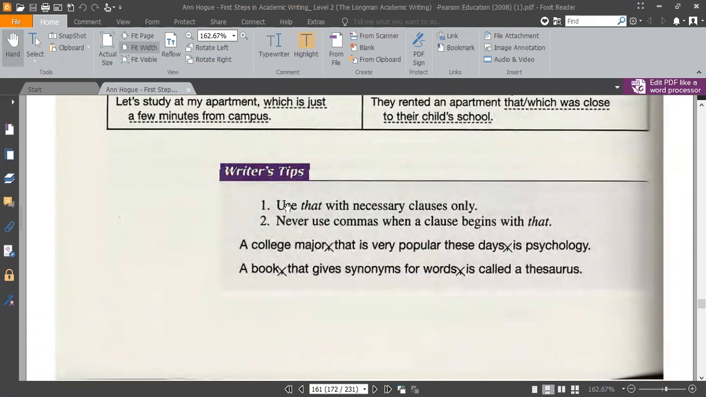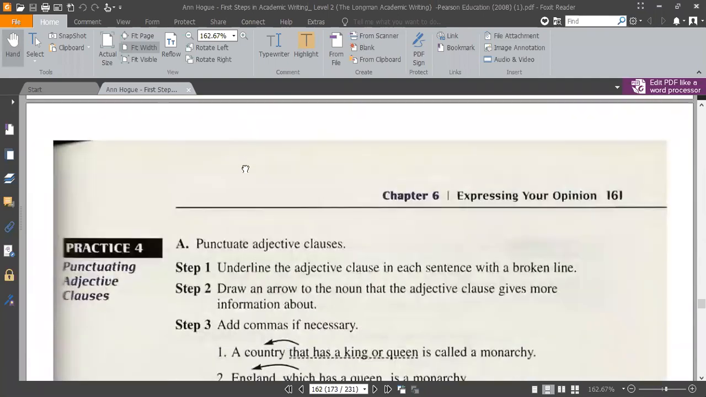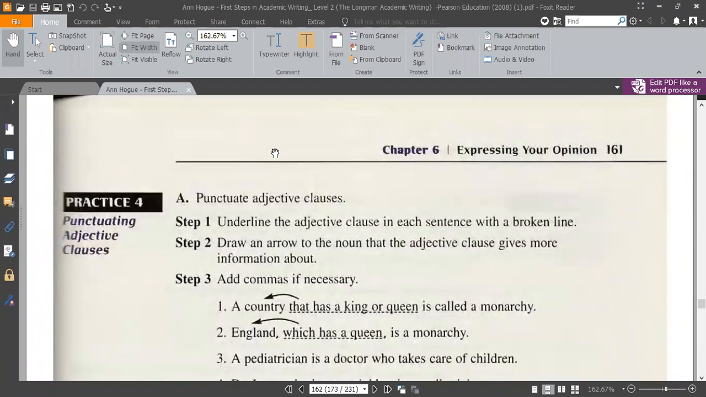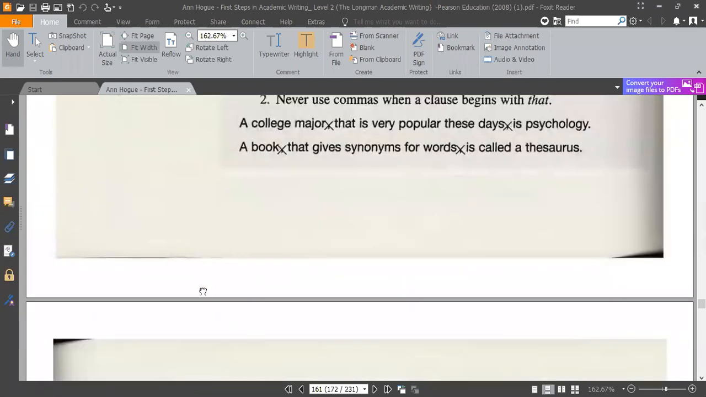You can say the writer's tip again: use that with necessary clause only. Never use commas when a clause begins with that. So if a clause begins with that, don't bring any comma. Is that clear, guys? Yes, sir. When it's necessary information or extra information, when that is at the beginning of your clause, it doesn't matter which kind of clause it is, you don't put comma. Is that clear?